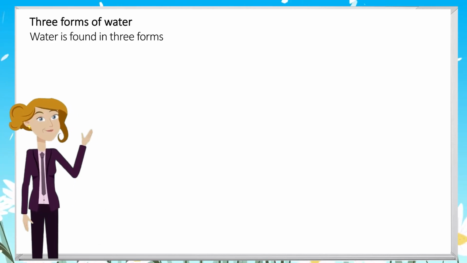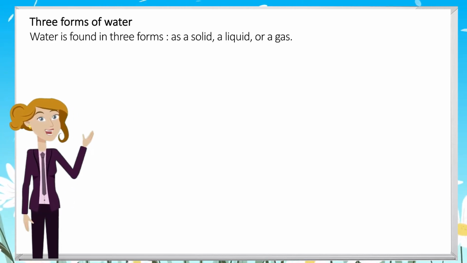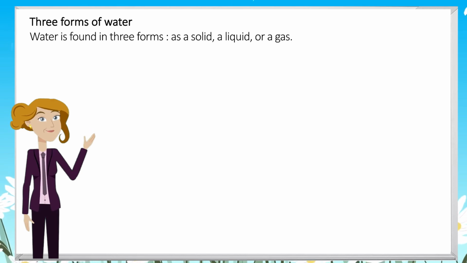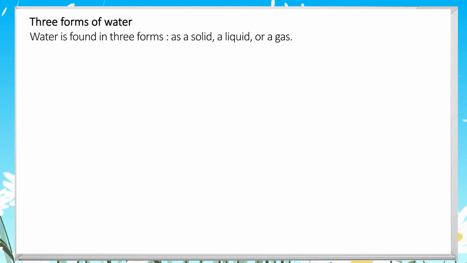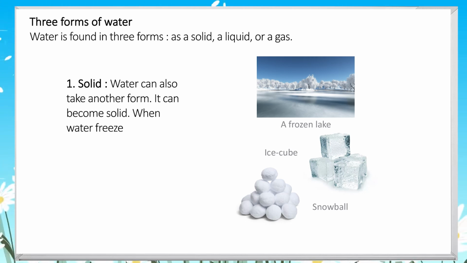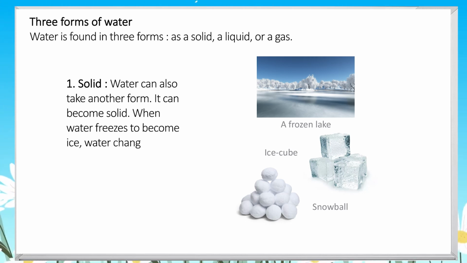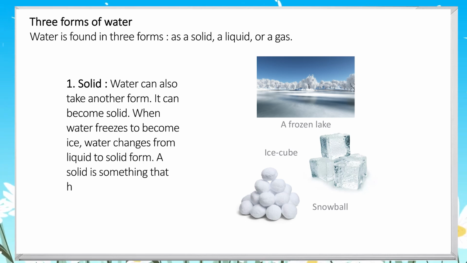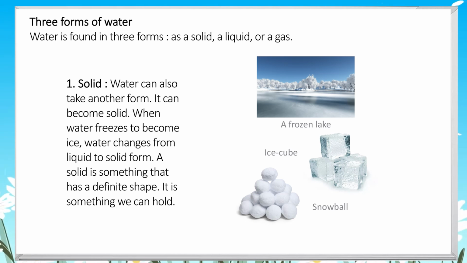3 forms of water. Water is found in 3 forms: as a solid, a liquid, or a gas. 1. Solid. Water can also take another form. It can become solid. When water freezes to become ice, water changes from liquid to solid form. A solid is something that has a definite shape. It is something we can hold. A frozen lake, ice cube, snowball.